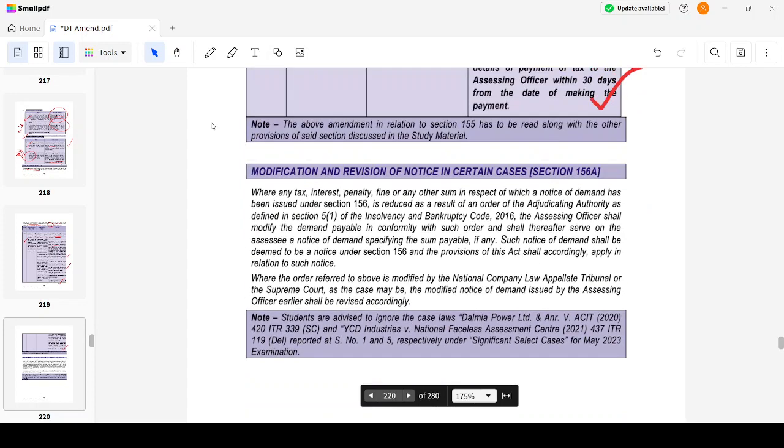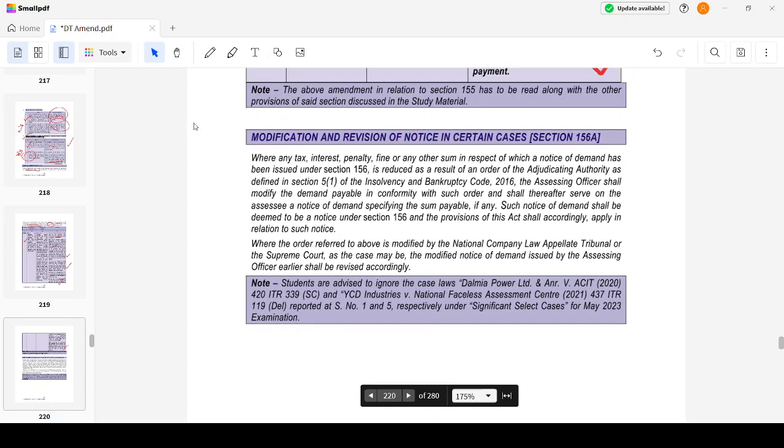The last topic in this chapter is modification and revision of notice in certain cases. Where any tax, interest, penalty, fine or any other sum in respect of which a notice of demand has been issued under Section 156 is reduced as a result of the order of the adjudicating authority as defined in the IBC, the assessing officer shall modify the demand payable in conformity with such order and shall thereafter serve on the assessee a notice of demand specifying the sum payable. Such notice of demand shall be deemed to be a notice under Section 156, and the provisions of the Act shall apply in relation to such notice.